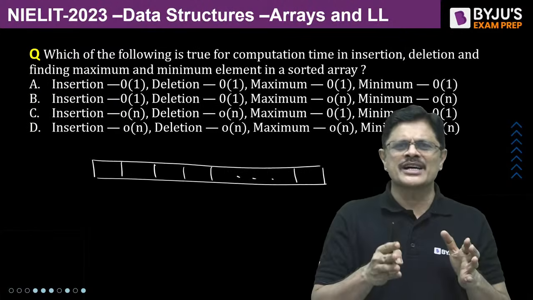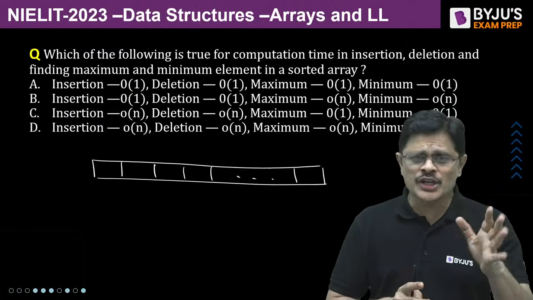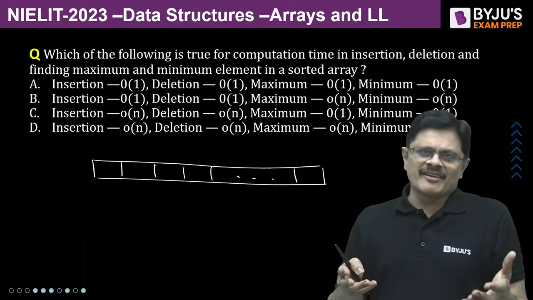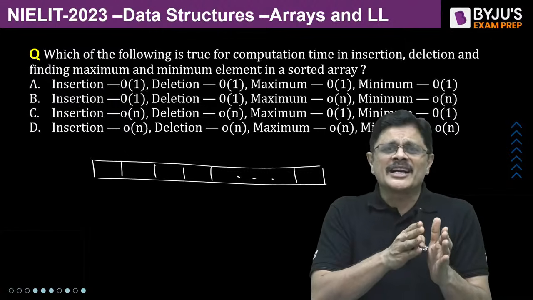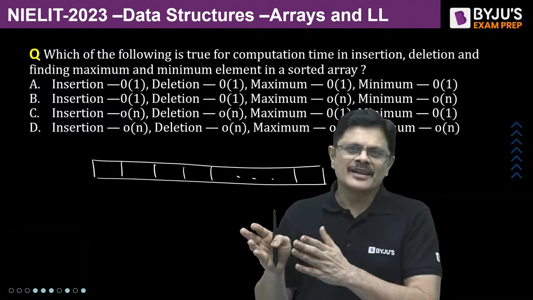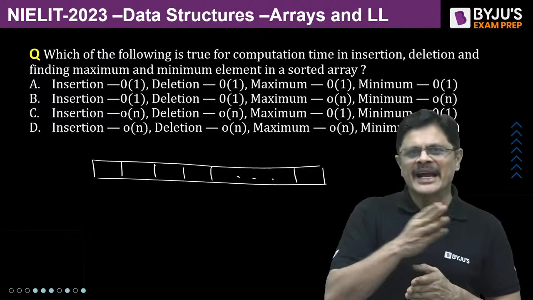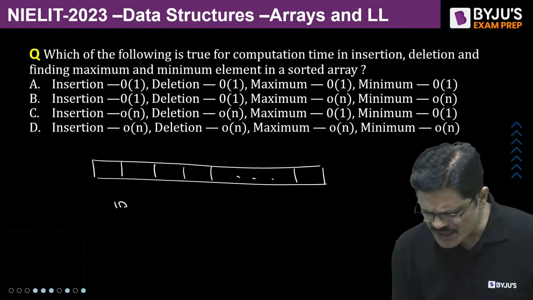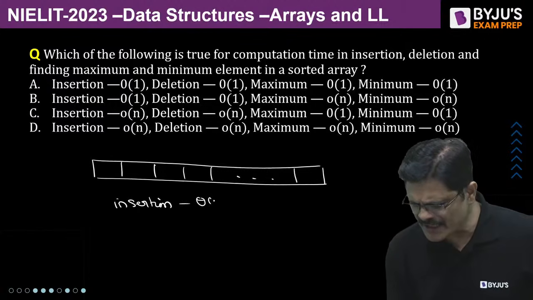If you use binary search, you can get the position of the element in log n time. But in the worst case, if it is the first element, to accommodate it, the remaining elements need to be moved to the right. Then this element can be inserted. That movement needs the entire traversal of the array, so theta n. So insertion in the worst case takes theta n time.